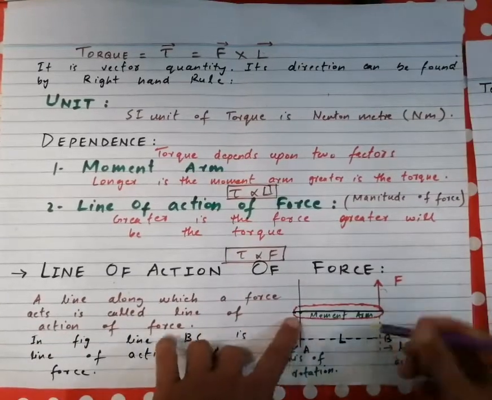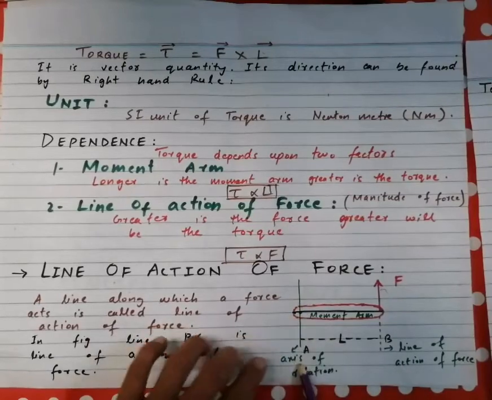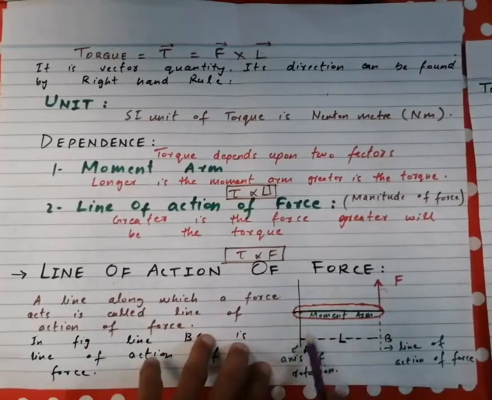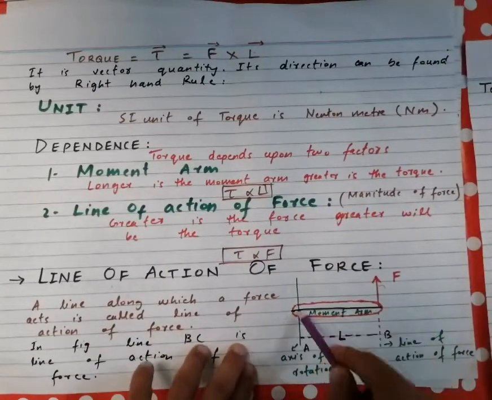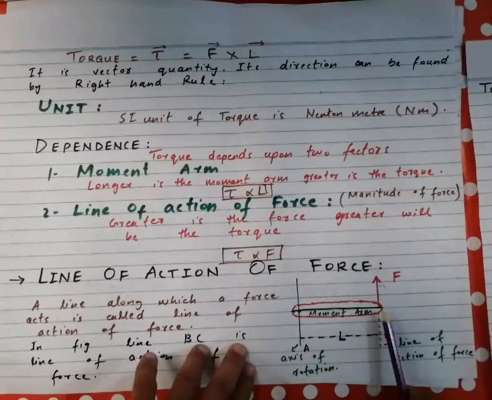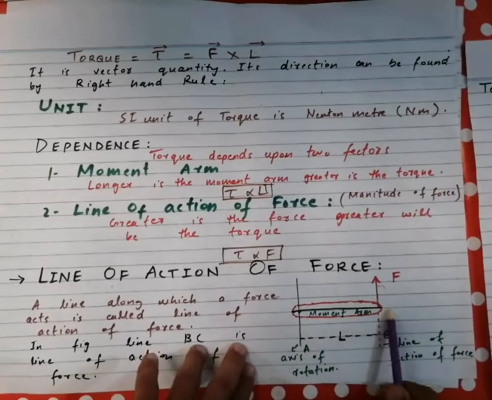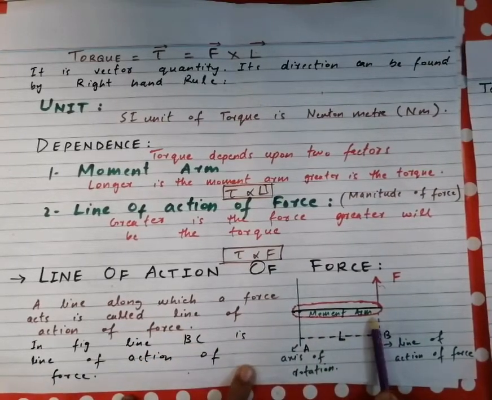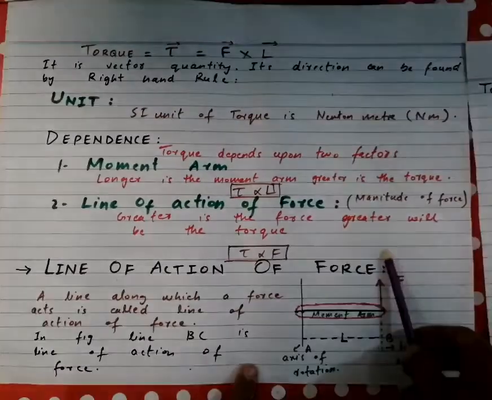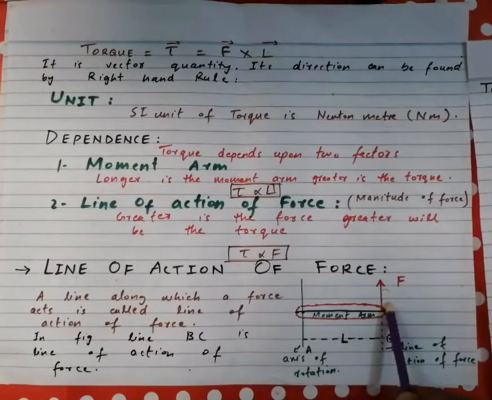And the moment arm is the perpendicular distance between the line of action of the force and the axis of rotation. This is the center of this circle in which the body is rotating. So this is the axis of rotation, and this is the line of action of the force, and the perpendicular distance between them is called the moment arm. The line of action of the force is the direction of the force. The direction along which the force F acts is called the line of action of the force.